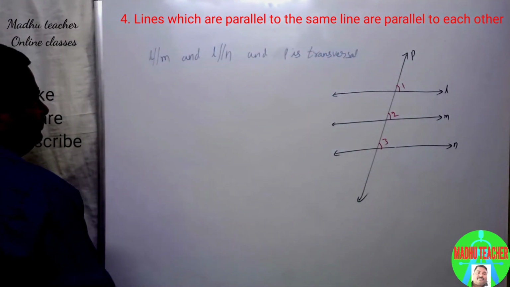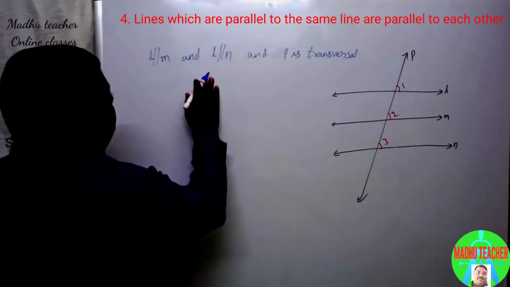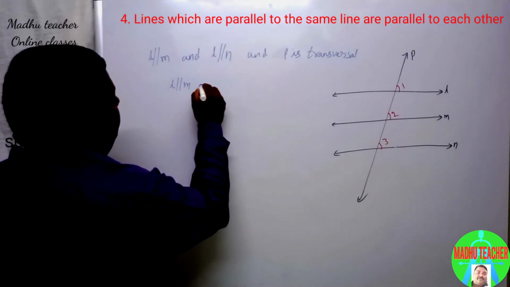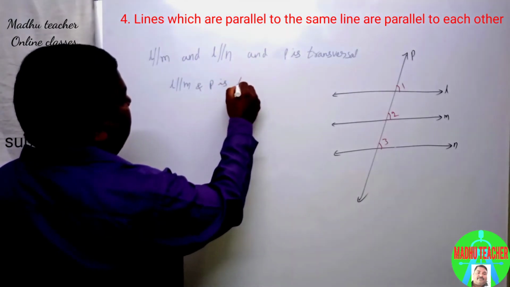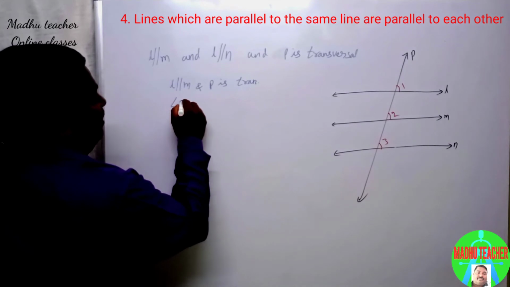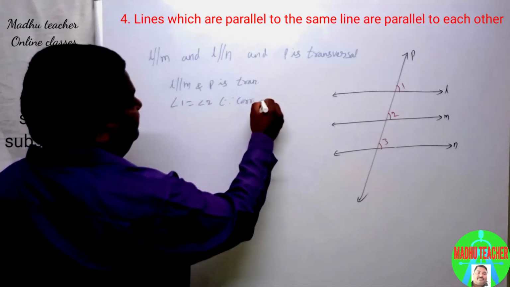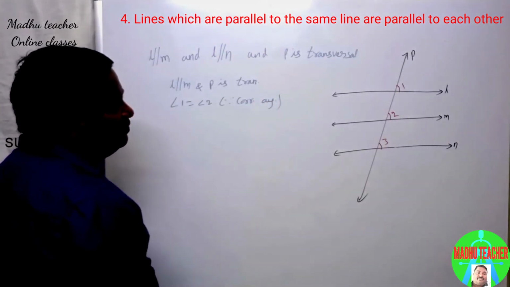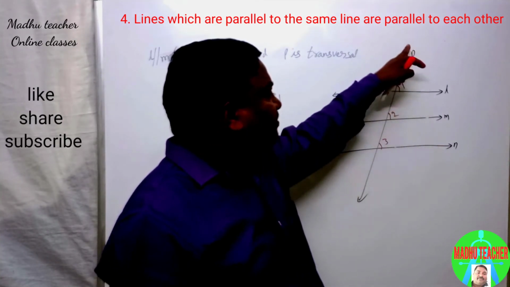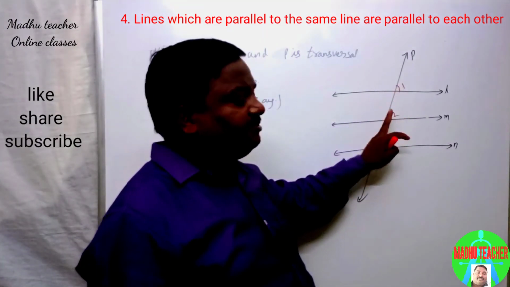So here L is parallel to M, and P is transversal. Therefore, angle 1 equal to angle 2 since corresponding angles.